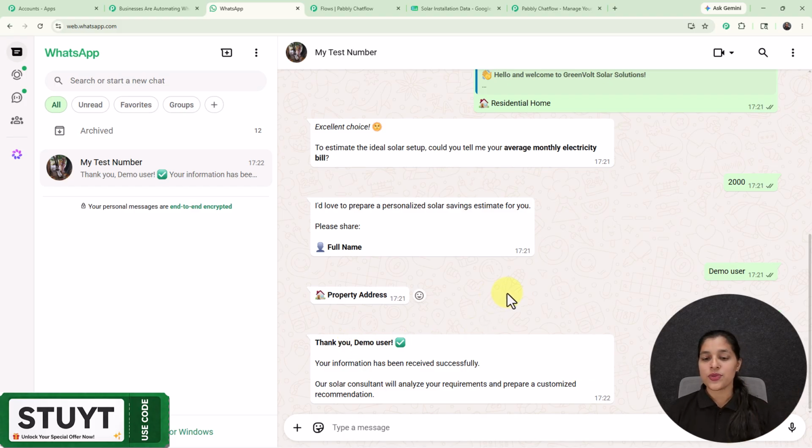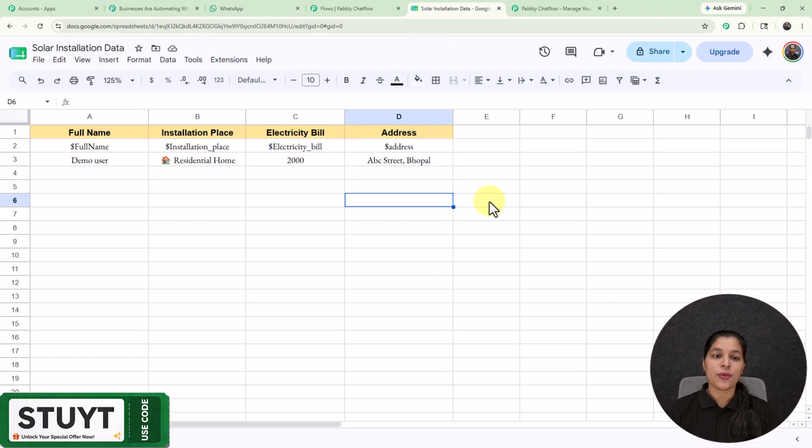Now let's move on towards my sheet to check whether we are receiving the details of this particular lead over there or not. So right here you can see that I'm on my Google Sheet, and here I'm successfully receiving all the details, the same name which I have just filled, the same installation place which I have just selected, the electricity bill and the address too.